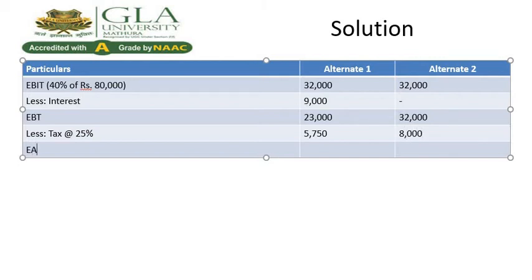Earning after tax: 23,000 minus 5,750 is 17,250, and 32,000 minus 8,000 is 24,000.